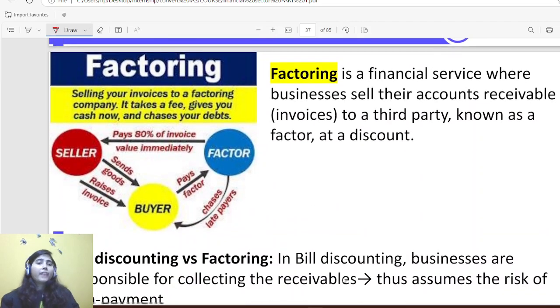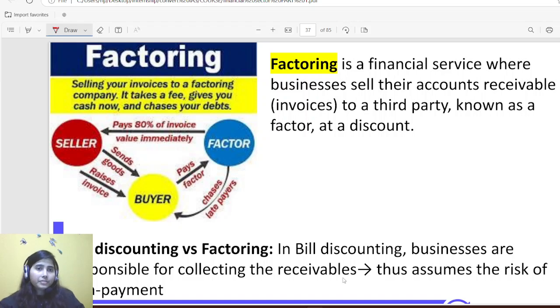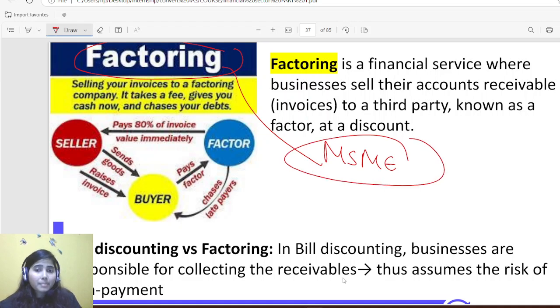Then comes factoring. Factoring is similar to bills of exchange, what I was explaining before. Okay, again, it is to solve the problem of MSMEs because they are lacking money. When they are not getting money at one point of time, whenever they need, they can show those bills of exchange to banks and say that, look, you can get this money from that vendor, just pay me some amount at a discounted price.